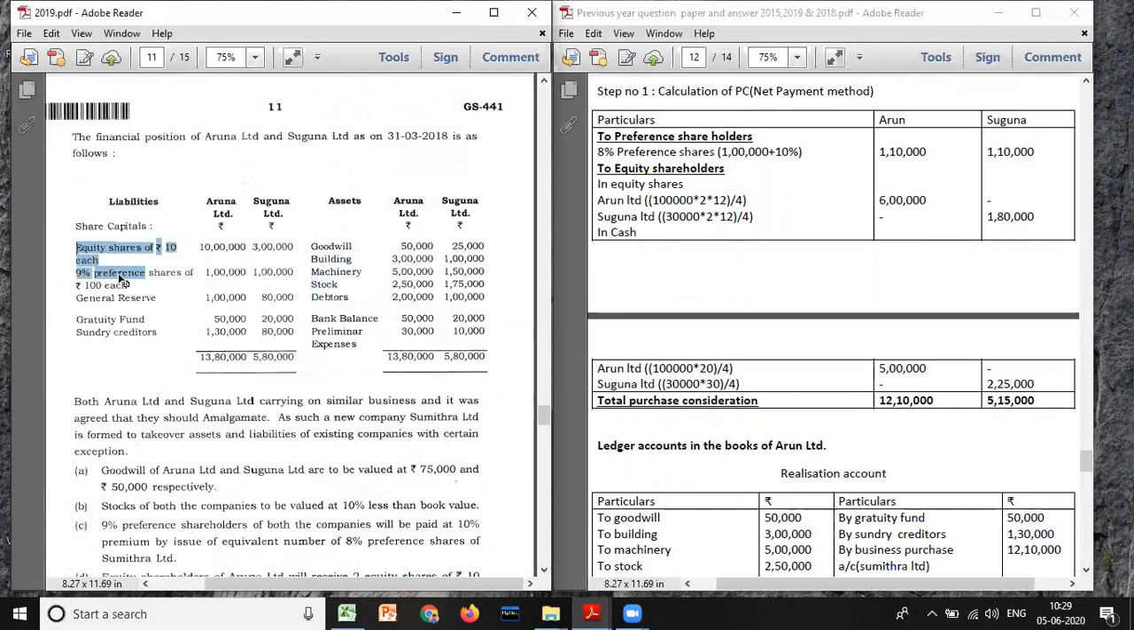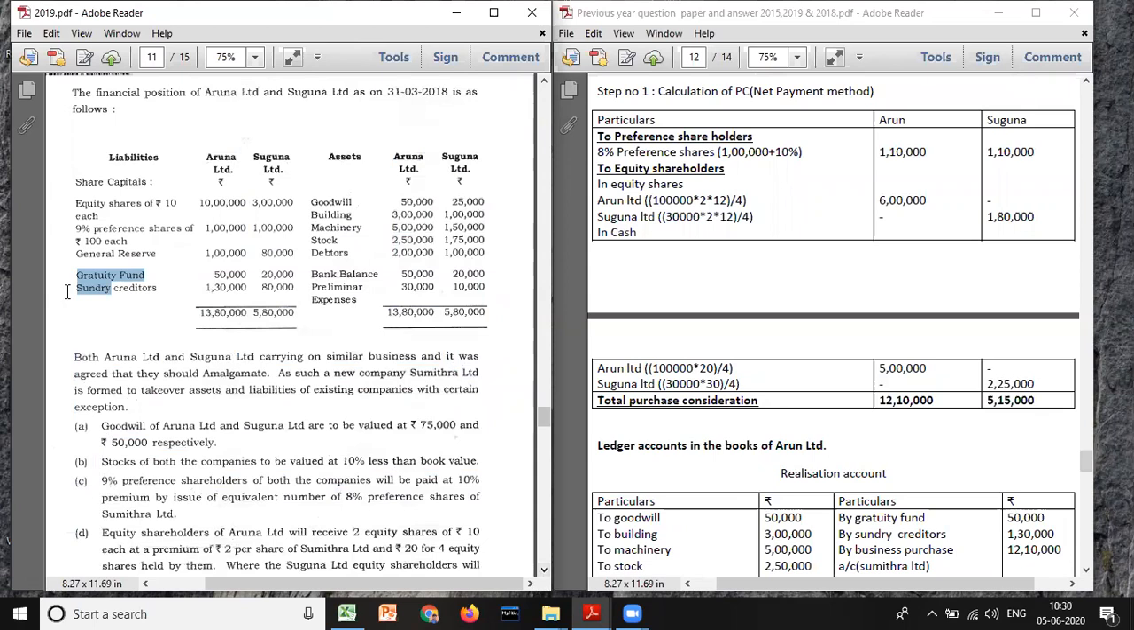And in share capital, they have given equity shares and preference shares. Then it is a reserve, gratuity fund is a current liability, and syndicate is a current liability. So totally we have 13 lakh 80,000 and 5 lakh 80,000, for both Aruna and Suguna Limited.